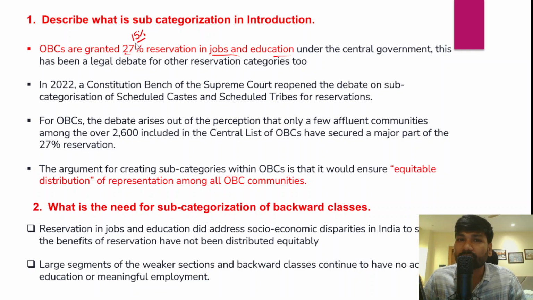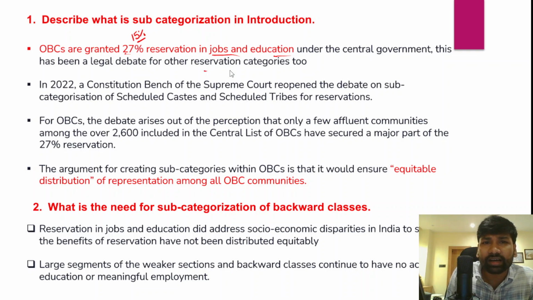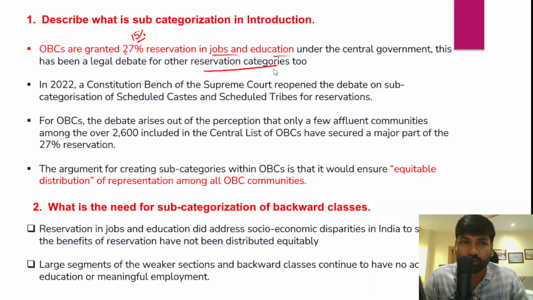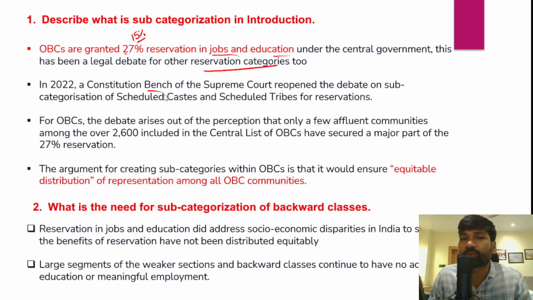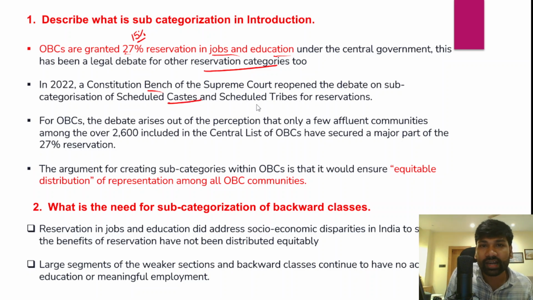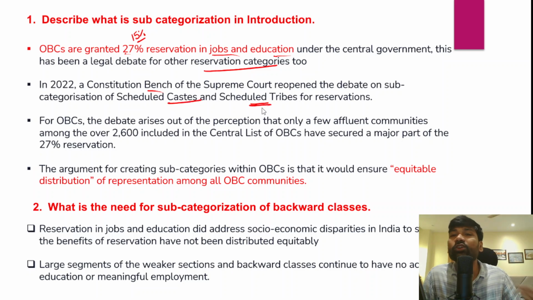However, there has been a legal debate for other reservation categories too. So in the year 2022, the Constitution Bench of the Supreme Court actually reopened the debate on the subcategorization of Scheduled Castes and even subcategorization of Scheduled Tribes also for the reservations.